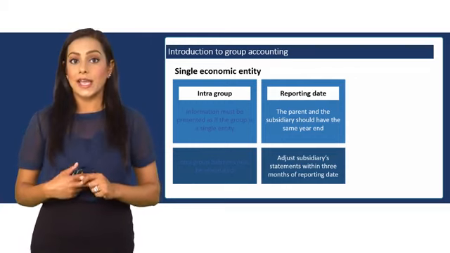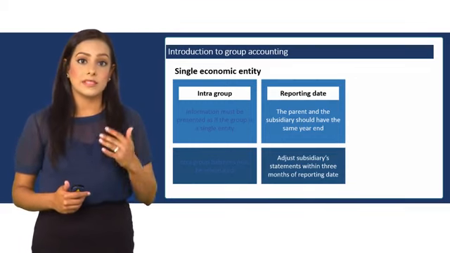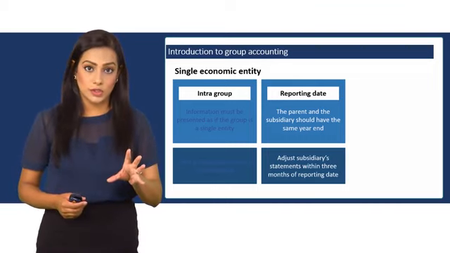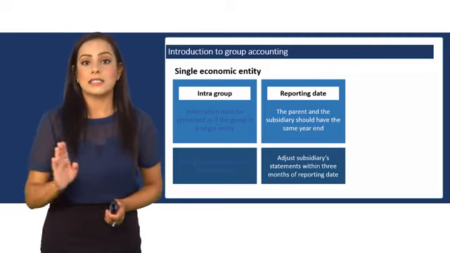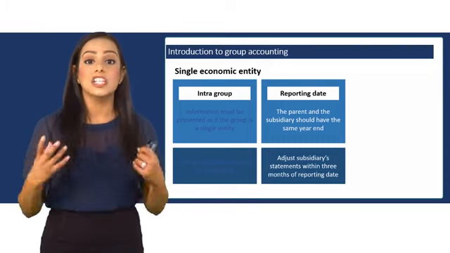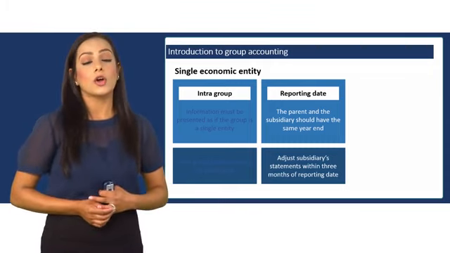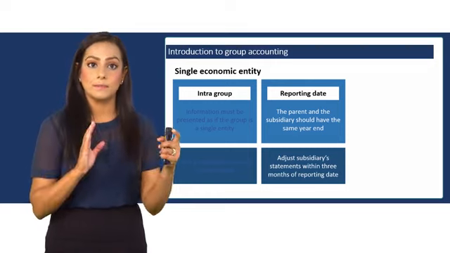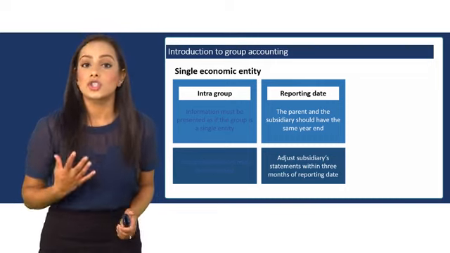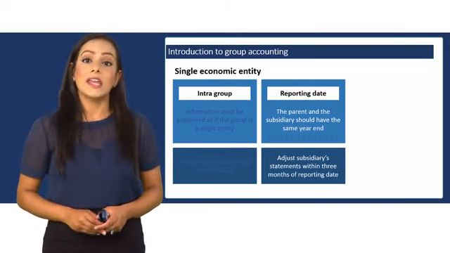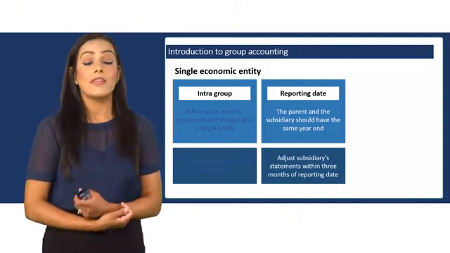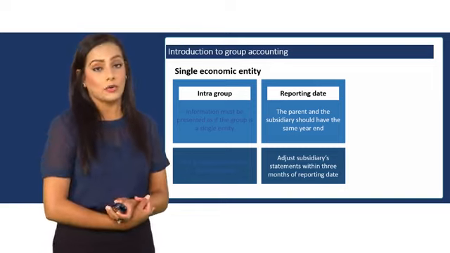The next trick is that the parent and the subsidiary should have the same year end. Not must, but should. If the reporting dates are different, then the subsidiary will have to prepare additional financial statements to make the year end similar. And the reason why the two reporting dates should be the same is that it ensures the shareholders of the parent are able to understand the overall position or the performance without the information being skewed, and they must not get confused.